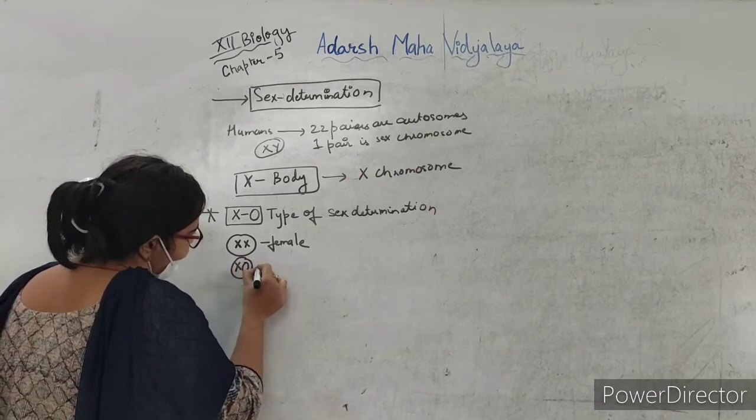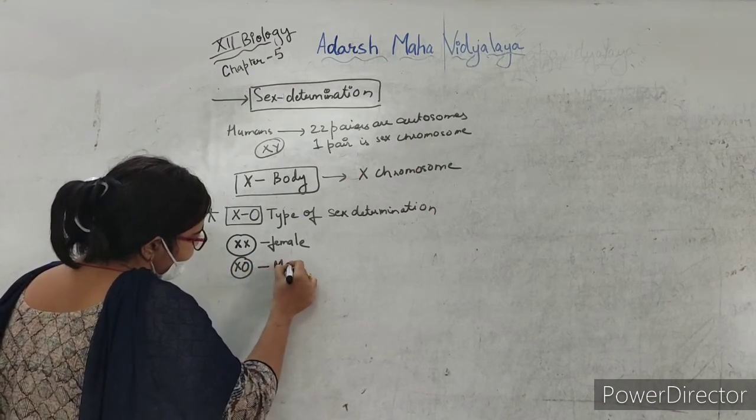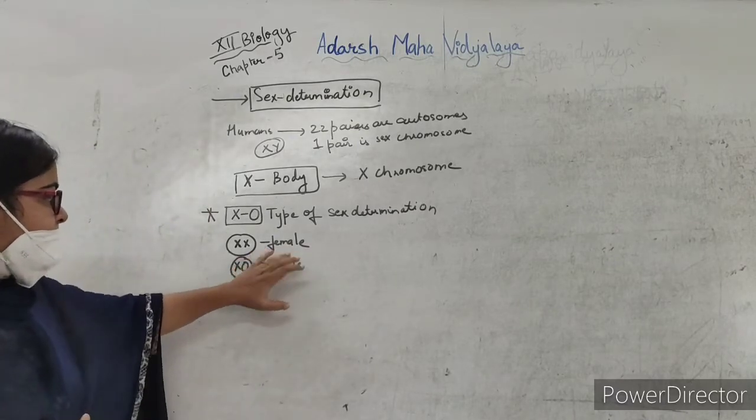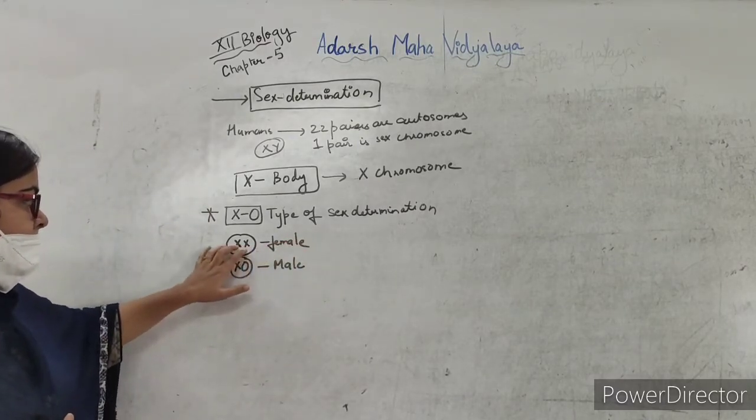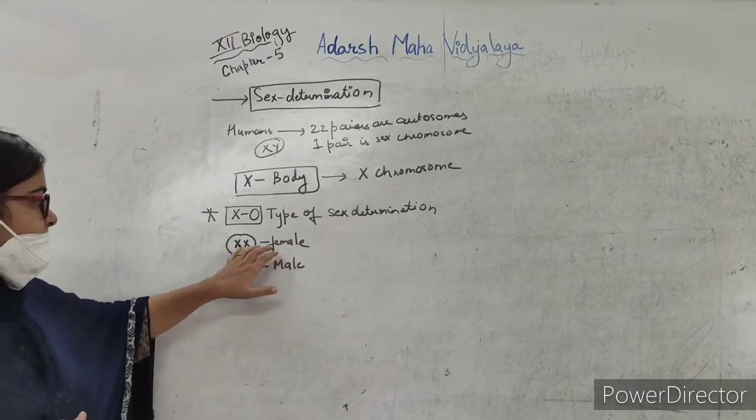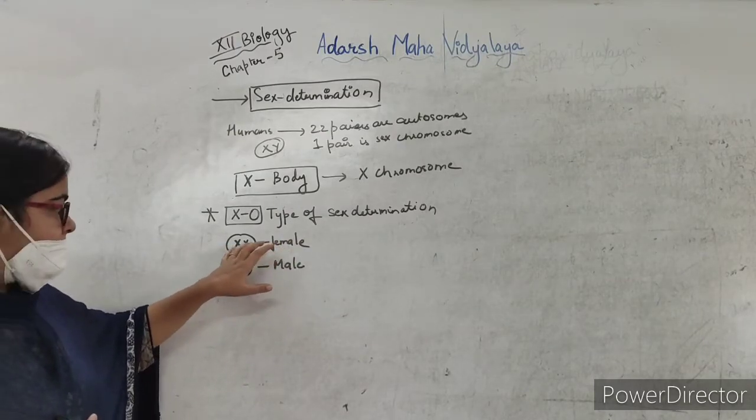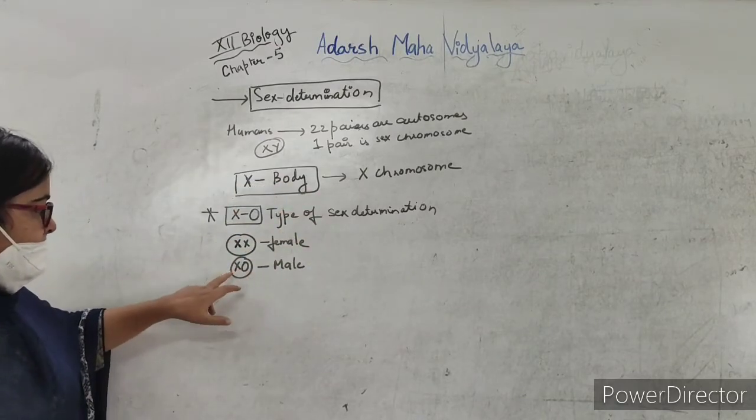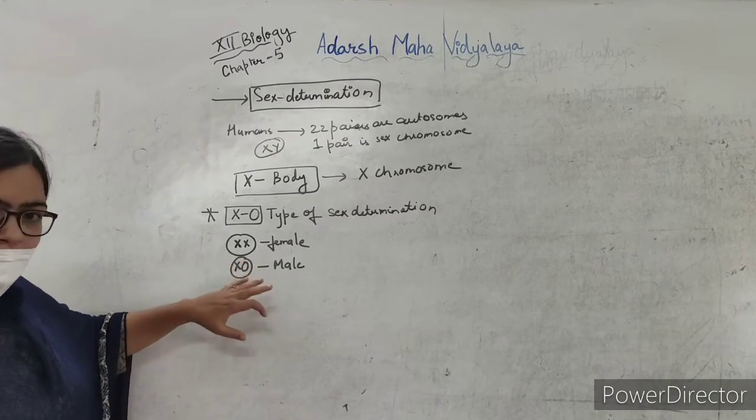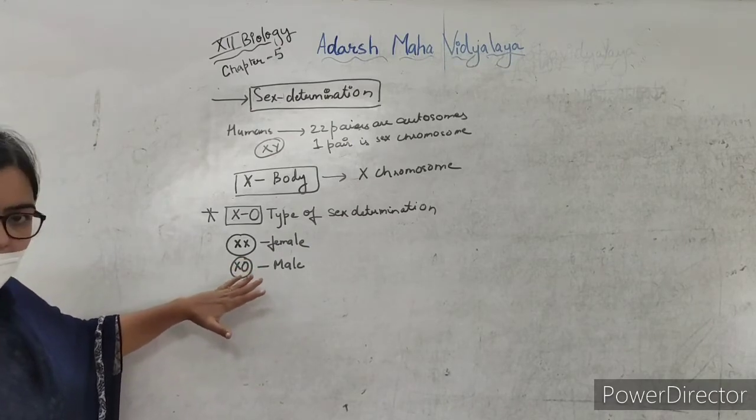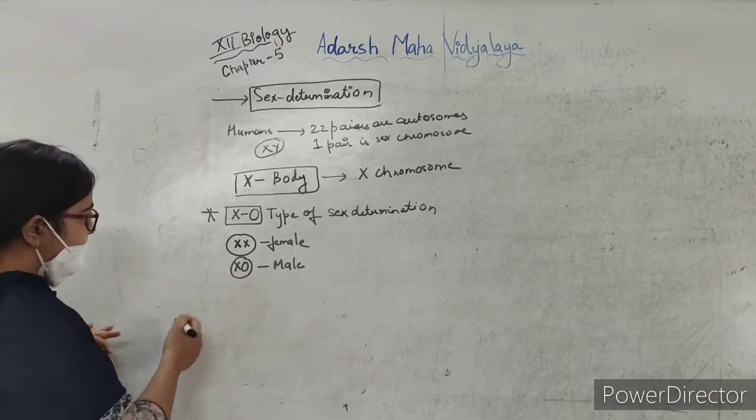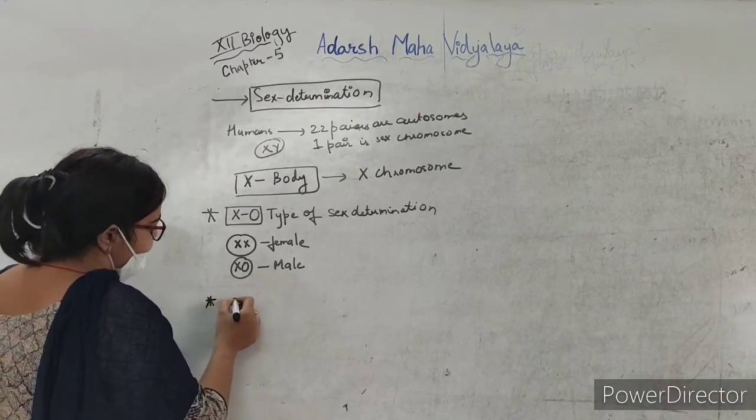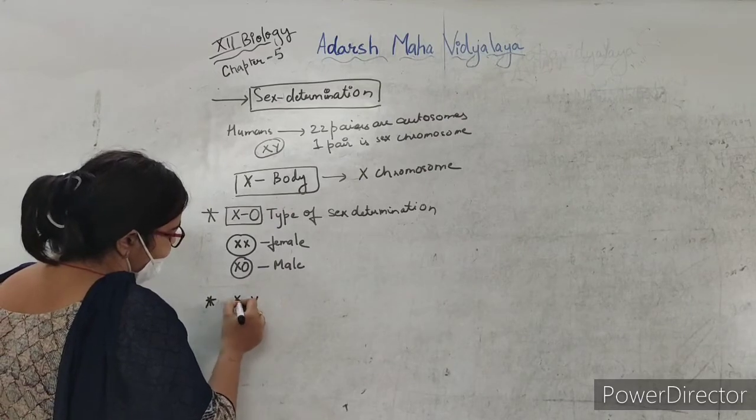XO means it has only one X chromosome. So the female insect had two copies of this X body, or the X chromosome, that is X and X, and the male had one X chromosome and no other chromosome. Okay. Now the other sex determination is the XY type.